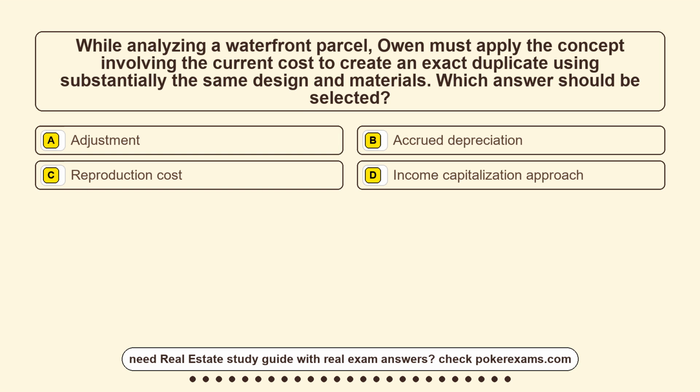Question 13. While analyzing a waterfront parcel, Owen must apply the concept involving the current cost to create an exact duplicate using substantially the same design and materials. Which answer should be selected?